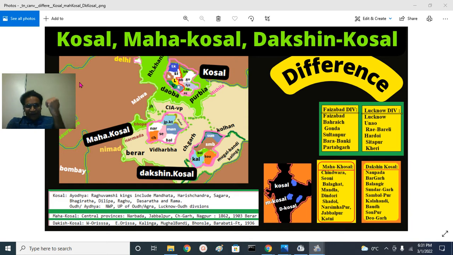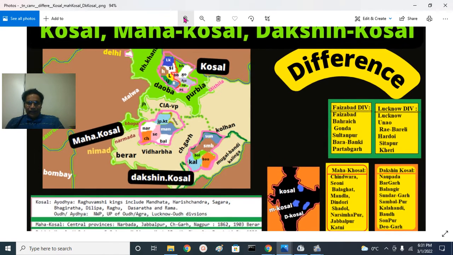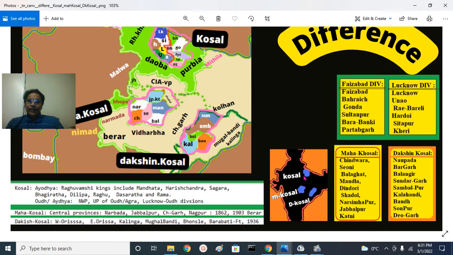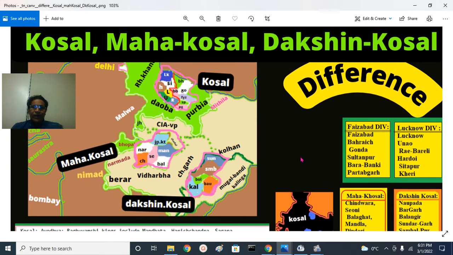So today's topic of discussion is Kosal, Mahakosal and Dakshin Kosal. Here I am giving you the map to put the audience in the proper context. We have the Kosal region here, Mahakosal in the central provinces, that is today's Madhya Pradesh region, and the Dakshina Kosal region. I will give you the differences between these, and the words sometimes will also have a varying meaning.